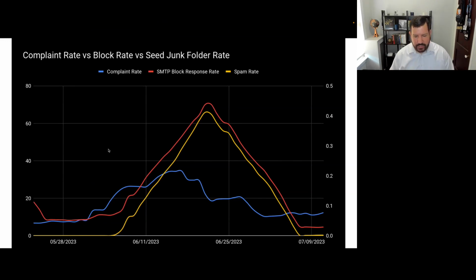We see something really interesting here: complaints started to go up around June 1st. And as complaints started to go up, 24 to 48 hours later, we start to see a slight increase in the block response rate and in the seed test messages getting filtered to the junk folder. And that pattern continued as complaints went up. So did the block response rate and the filtering rate.